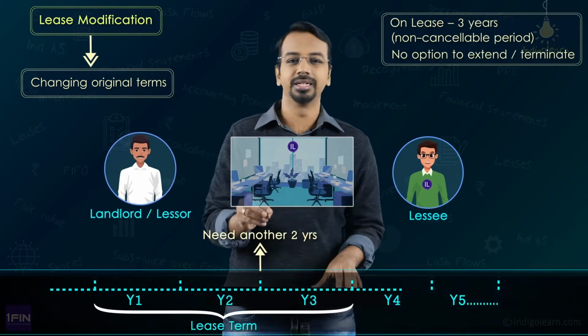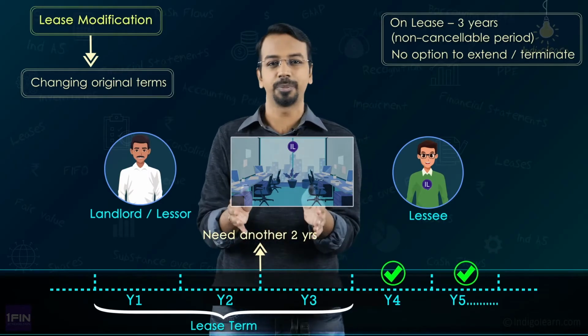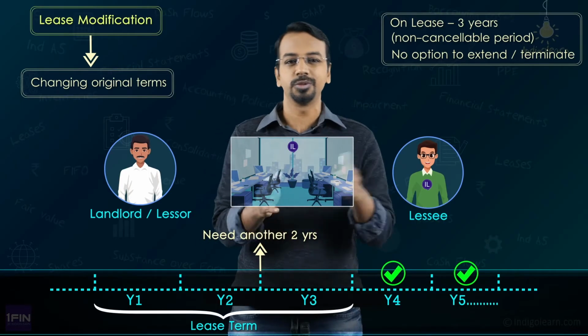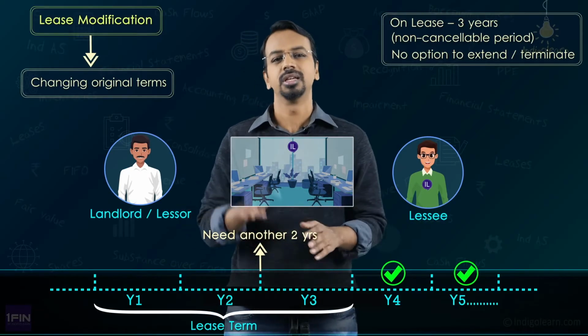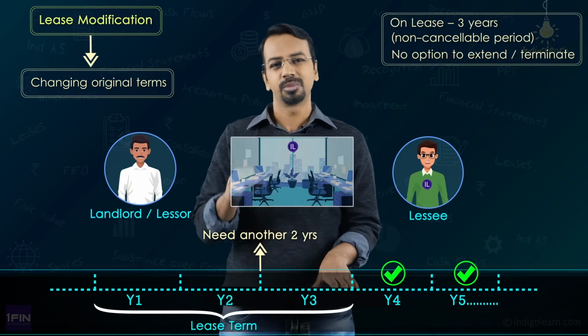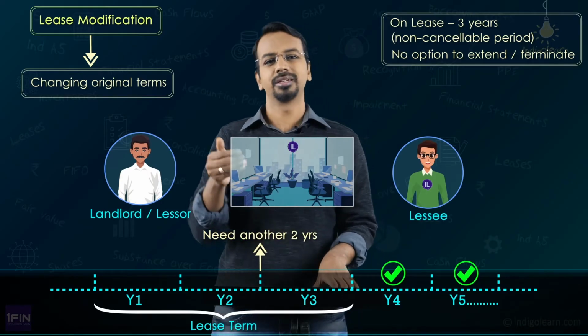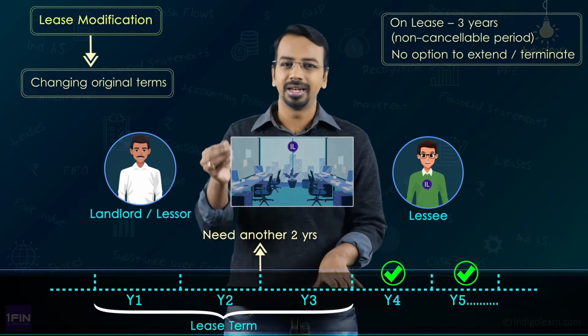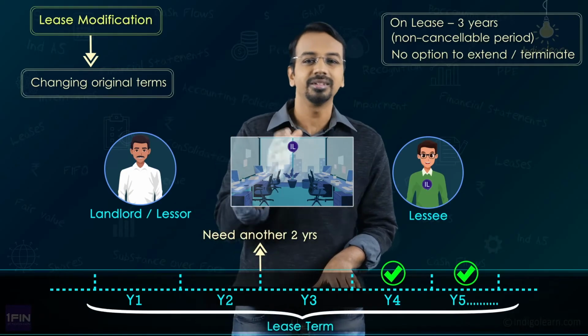By the end of the second year, we realized that we need this premise for another 2 years, meaning the original 3-year period and an additional 2 years, so that we can carry out our operations efficiently. So we went to the landlord and we discussed that, see, we have taken your premise for a 3-year period, but now we feel that we would need it till the end of 5 years. Let us negotiate, let us agree on revised terms and conditions and let us extend this lease term, right? Now here what are we doing? We are extending the lease term.